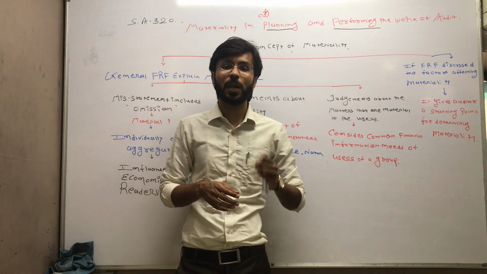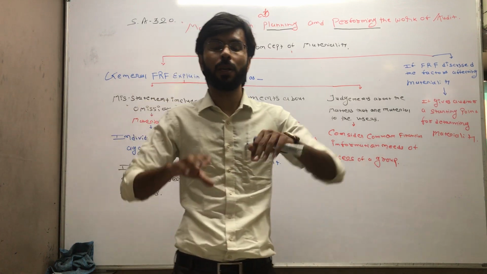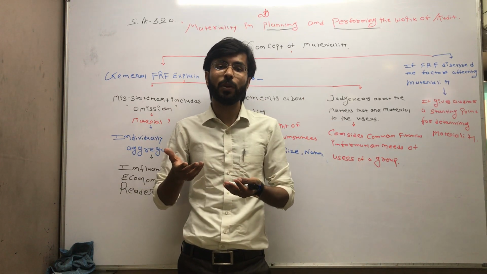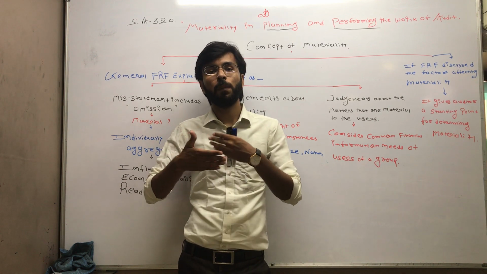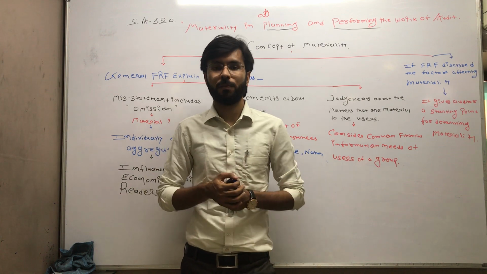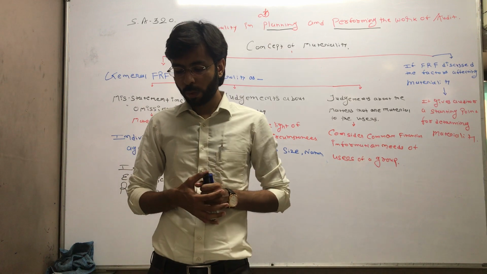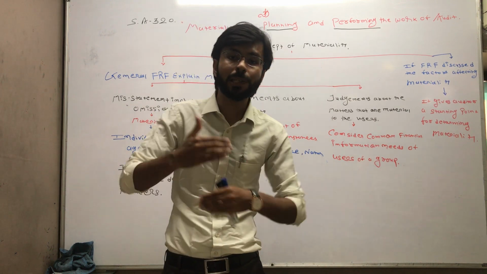So sometimes if you see a single transaction, you consider this is not material. But when you see it in aggregate form, you might believe that this transaction is material. So this is a multiplication of the magnitude of misstatement. That is what this point is talking about: consider the likelihood of misstatement, including possibility of multiple misstatement.